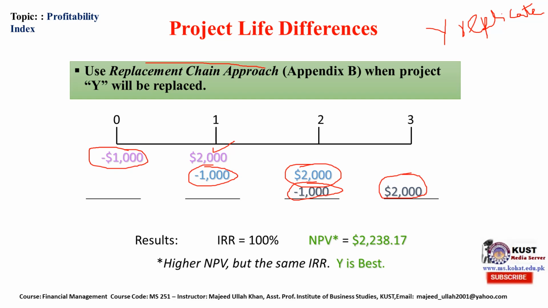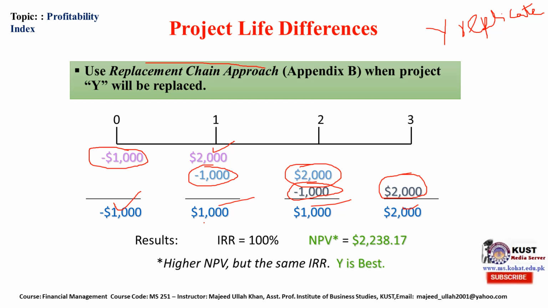If this replication opportunity is available, then IRR is, now we will get a cash flow stream like this. We will invest 1000 here, get 1000, get 1000 and we will get 2000. This will be a new stream of cash flow.